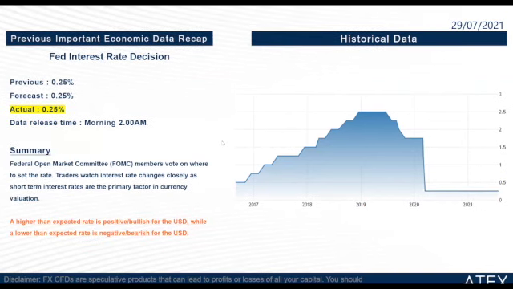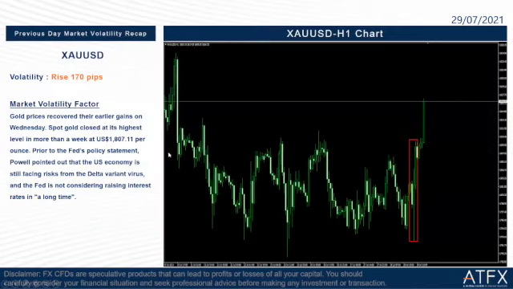We continue our PowerPoint here. Let us take a recap on the previous day market volatility. This one is gold. The volatility rose 170 pips, as we can see on the market graph on our right side, inside the red rectangle. Let us read the factor here.